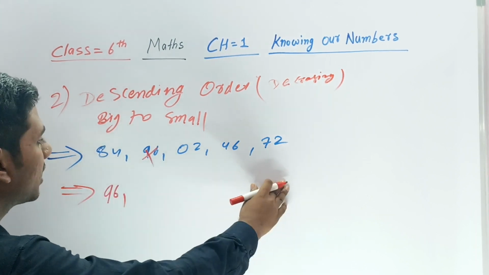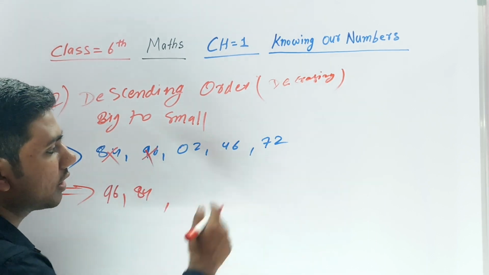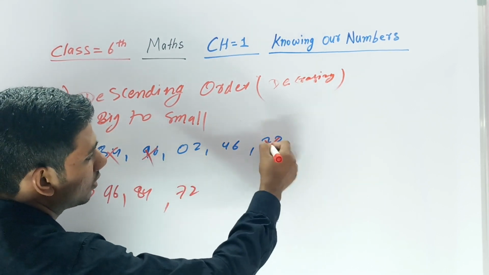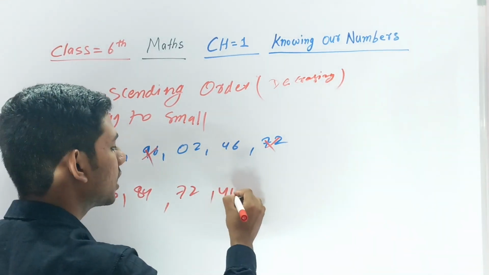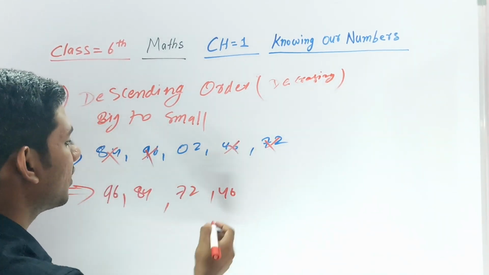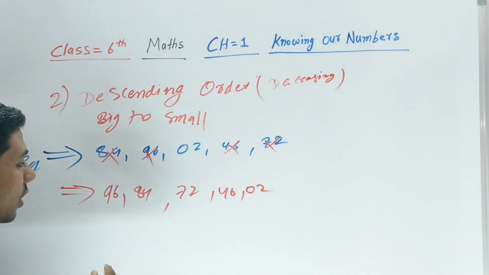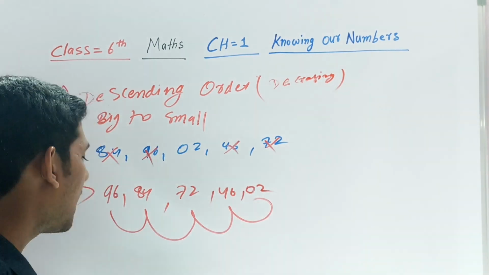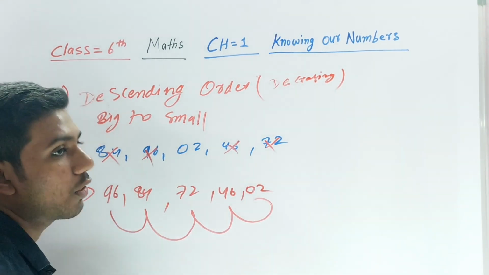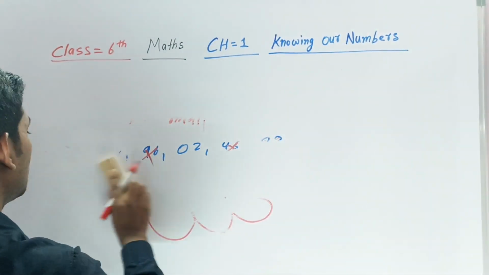Then after, which is greater? 84, right? Then 72, right? Now which is greater, 2 or 46? 46 is greater, right? Then which number is left? Only 2. So how is it going? Big to small. So this is called descending order. All right, so let's test a question.